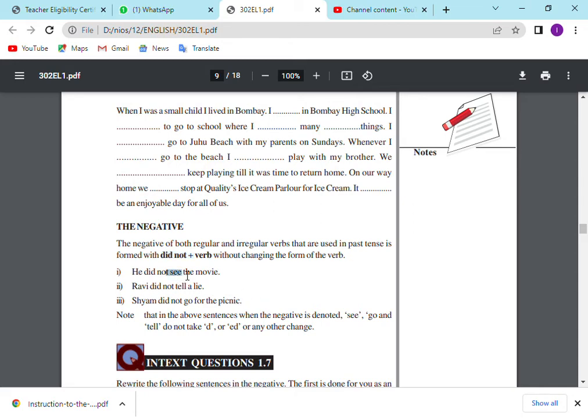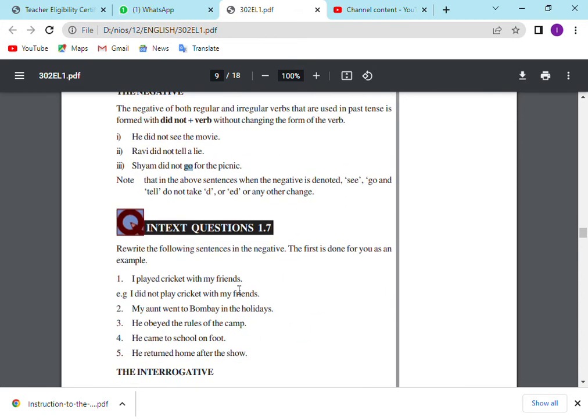You see the verb see. We are not changing it into saw. Tell, we are not changing into told. Go, we are not changing into went. Nor are we adding ed or d. Simply we are using the same form of the verb and adding did not. This is how we have to convert into past tense negative.